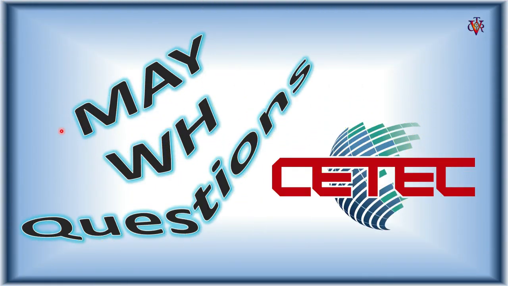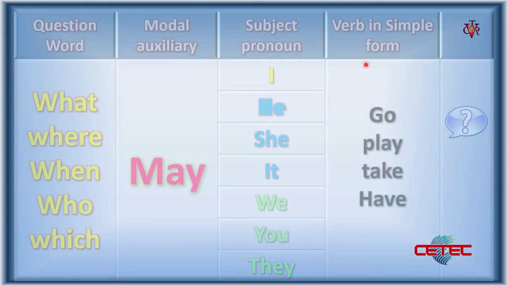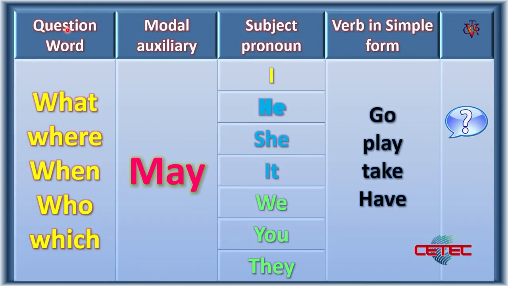Now we're gonna check may with WH questions. Here the question word: what, where, when, who, which. The modal auxiliary may.